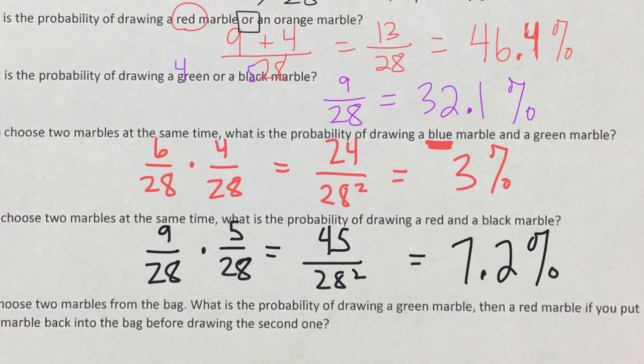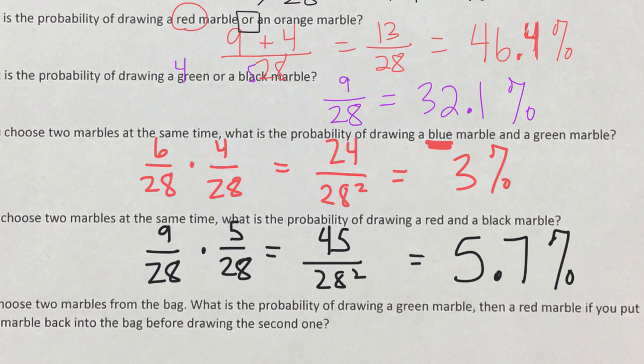So we must make sure that we have a calculator, because this is stuff that you're not going to be able to do in your head. I'm hearing from some of you that 7.2 is wrong. 5.7% is what I'm hearing from the majority of my students.